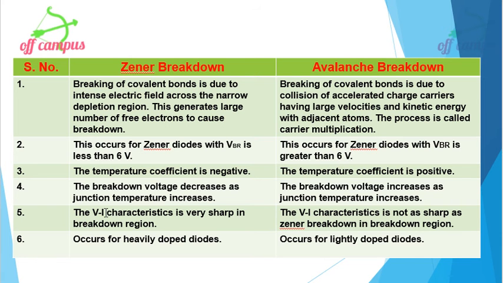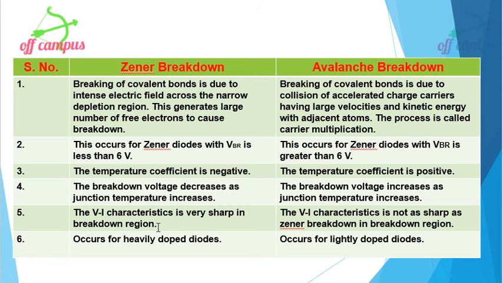Then coming to the next point, in Zener breakdown the breakdown voltage decreases as junction temperature increases. Whereas in avalanche breakdown the breakdown voltage increases as junction temperature increases, directly proportional.